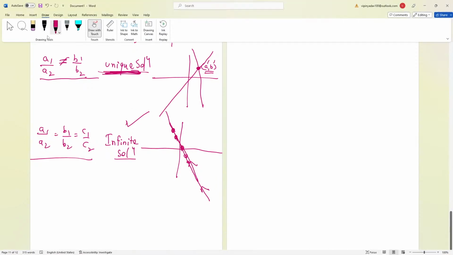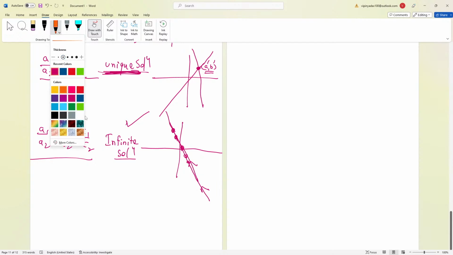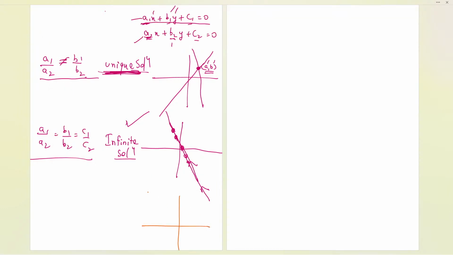The last case will be of no solution, when the lines are not intersecting each other. If one line is over here and another line is over here, they are not touching at any point. So in that case, it will have no solution. If it is no solution, what can be the case? I'll be writing A1 upon A2 is equal to B1 upon B2, and it should not be equal to C1 upon C2. Only this not-equals sign should be here, and we can say that they are not intersecting at any point, so it has no solution.